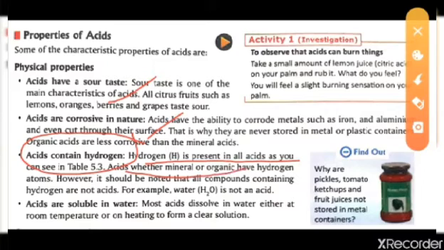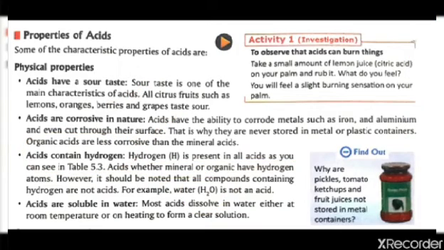Whether it is a mineral acid or an organic acid, it will have a hydrogen atom. But it is not fixed that if hydrogen is present, it will be an acid. It is not compulsory. Just like water, H2O, hydrogen is present but it is not an acid.